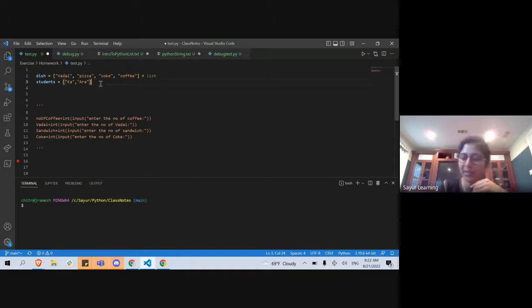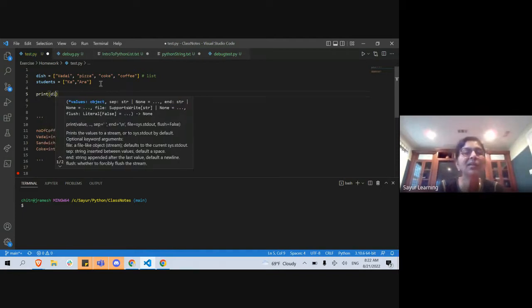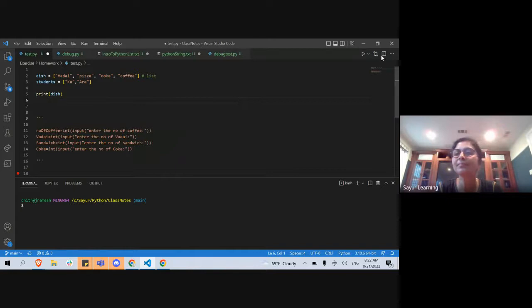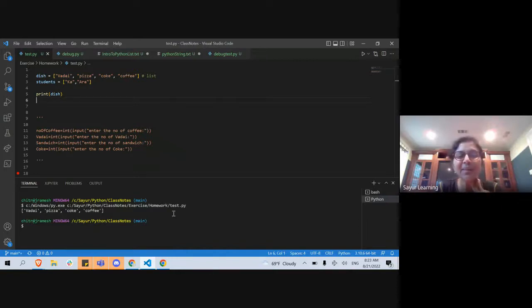So okay, back to our collection. In the collection, now I want to tell my customers what we have in our shop: vada, pizza, everything. So to do that, I say print dish. What do you think will happen? Everything in the list will get printed as it is. Everything got printed as it is. You see that? Just like how you do print of an int, if I give i equal to 1 and print i, it prints the value of i. When I go printing my dish, it just prints everything.